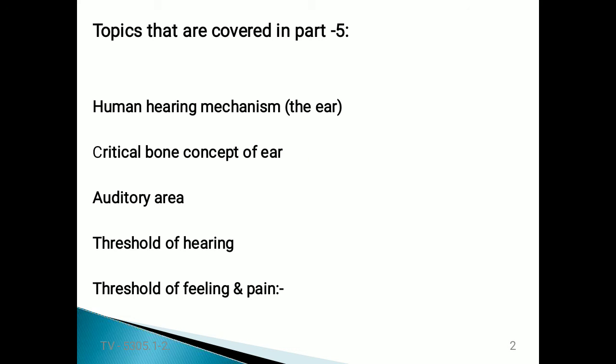After that we discussed the critical band concept, auditory area, and threshold of hearing. Based on the auditory area we defined three parameters. The audible range of the human ear is 20 hertz to 20 kilohertz. Based on that we define the auditory area, and using these auditory area concepts we defined the threshold of hearing, threshold of feeling, and threshold of pain. These are the things I covered in my last lecture.